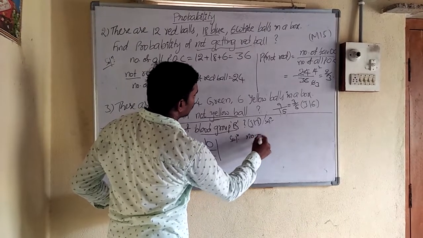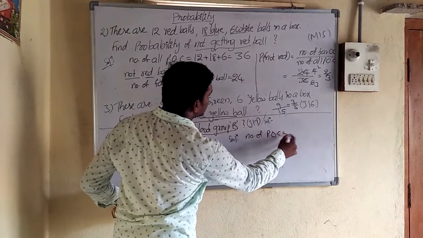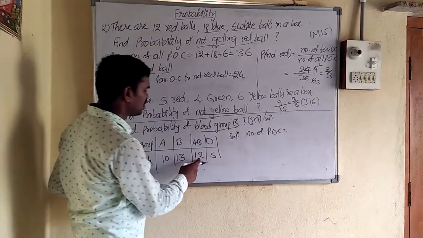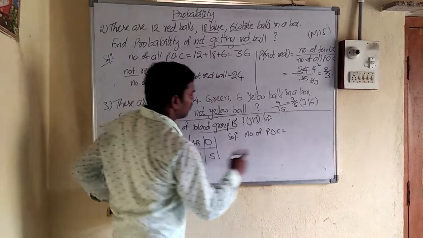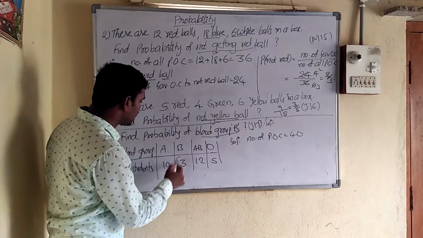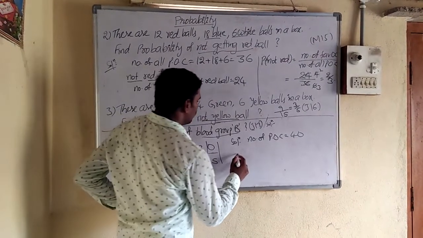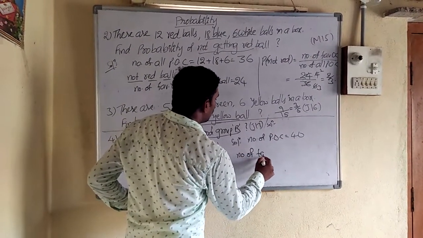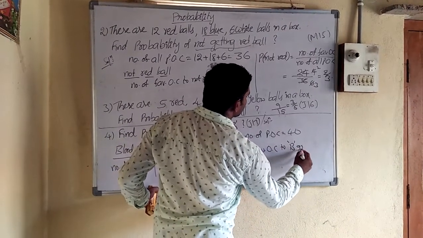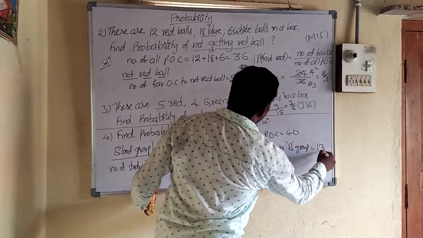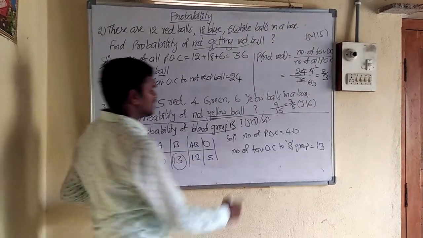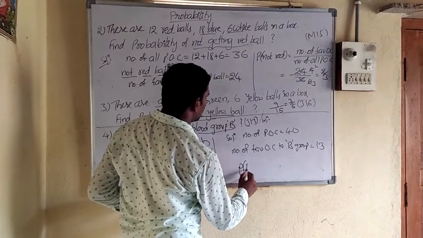So the solution. The number of possible outcomes means the number of all students. 10 plus 13, 23, plus 12, 35, plus 5, 40. And the question is asking for blood group B. So for blood group B, how many are there? 13 are there. So the number of favorable outcomes to B group is 13. So total possible outcomes are 40, favorable outcomes 13. So what is the probability of blood group B?